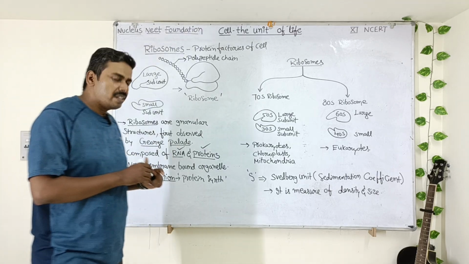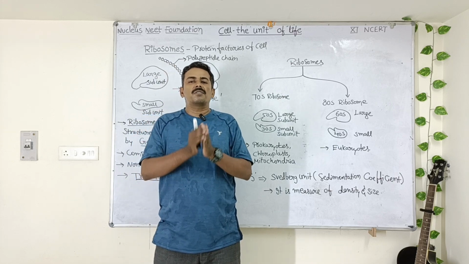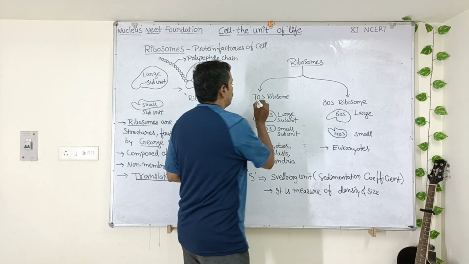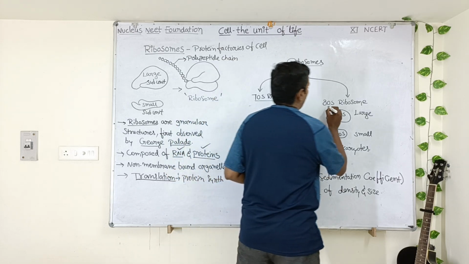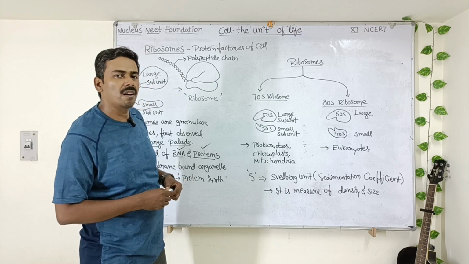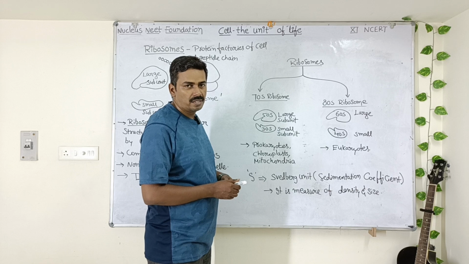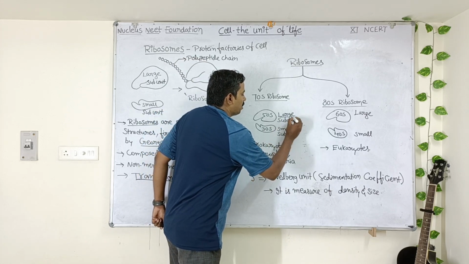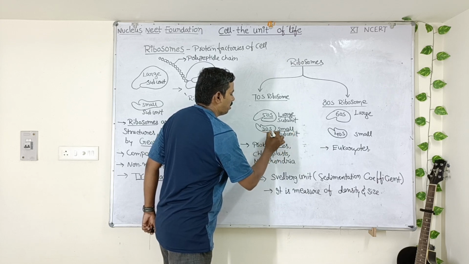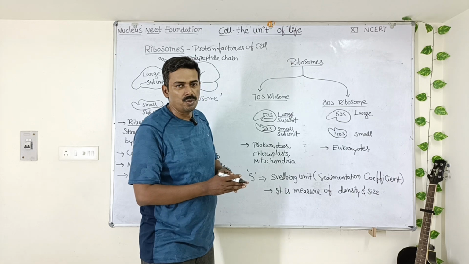Okay, now we will discuss the different types of ribosomes. In the living cells, we can see two types of ribosomes: 70S ribosomes and 80S ribosomes. Two types of ribosomes only we can see in the living organisms. 70S ribosome is made up of two subunits. The large subunit is called 50S subunit, whereas the small subunit is called 30S subunit. Both of them, when they combine, give rise to 70S ribosome.